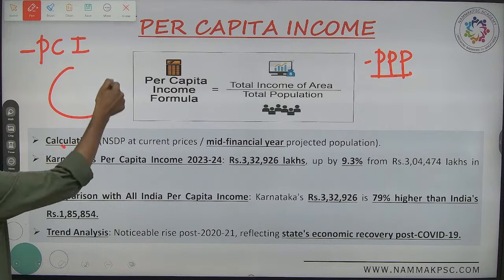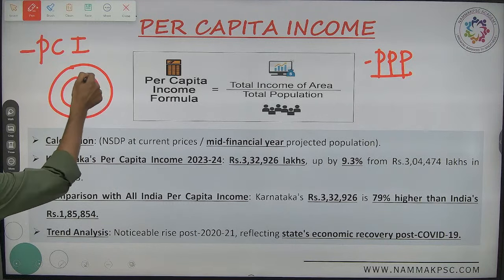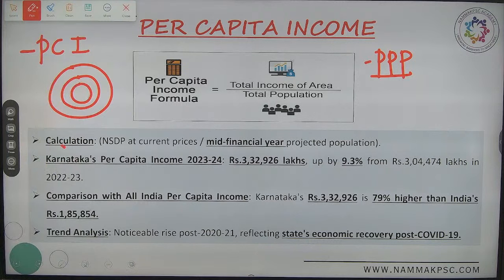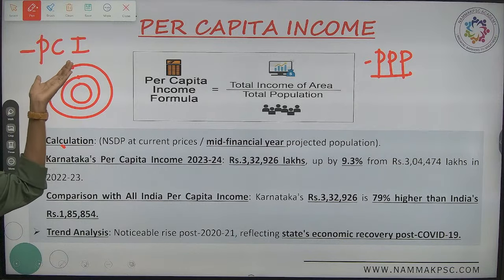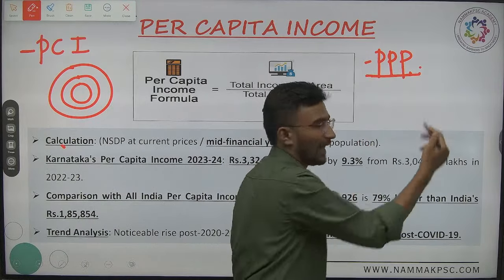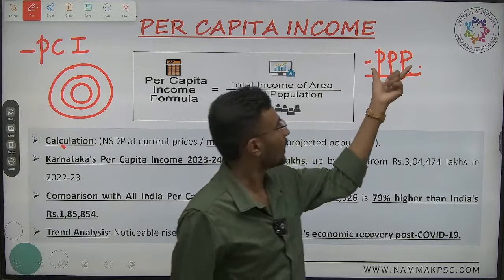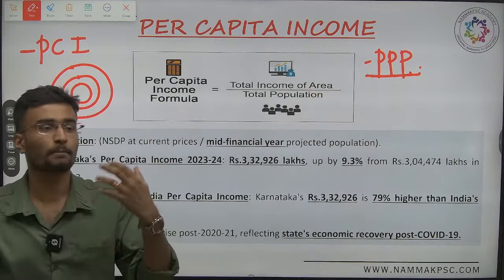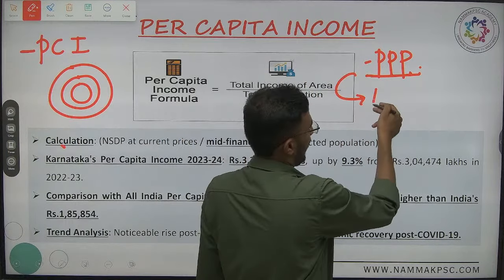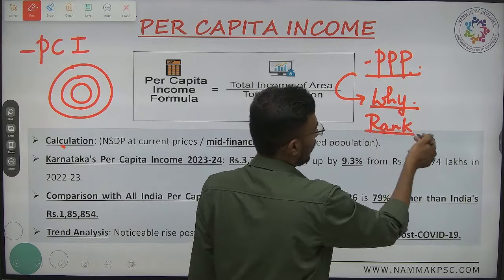It can be country-level per capita income at the India level. It can also be at the state level, including Karnataka. It can also be at the district level. But sir, per capita income, okay, we have discussed. Now, what do you mean by PPP basis? What is purchasing power parity? First, what is PPP? Why do we need to go for PPP basis? What is the rank of India on the PPP basis?